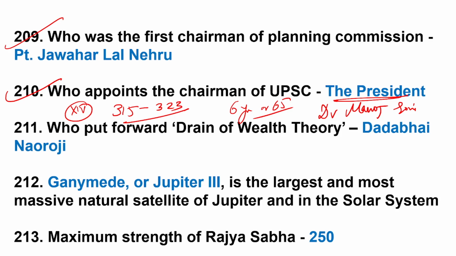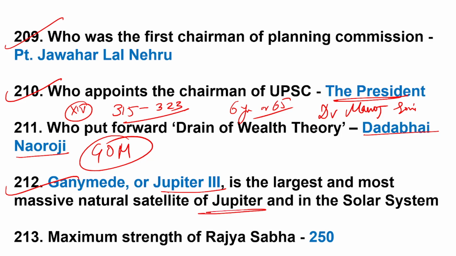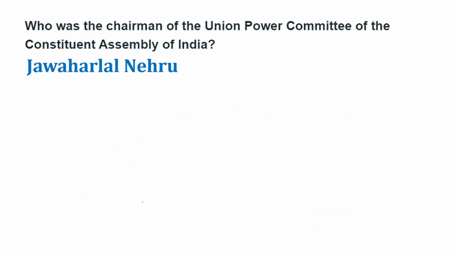Now, who put forward drain of wealth theory? Dadabhai Naoroji, the Grand Old Man of India. Ganymede or Jupiter 3 is the largest and most massive natural satellite of Jupiter and in the solar system. Question number 213. Maximum strength of Rajya Sabha is 250. Who was the chairman of Union Power Committee of the Constituent Assembly of India?